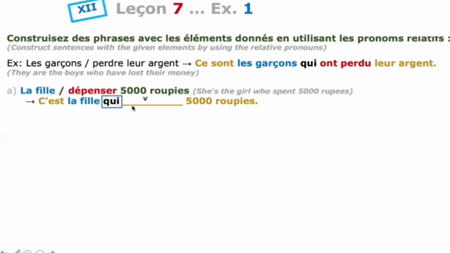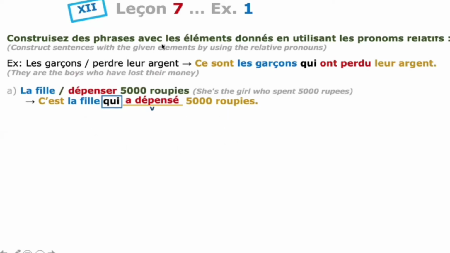Our conjugation for elle is a, and dépenser: cut er and add é. The ending is er, that is an infinitive verb, and you have to remove er and add é. Finally, you are getting c'est la fille qui a dépensé 5,000 rupees. It's the girl who has spent 5,000 rupees.